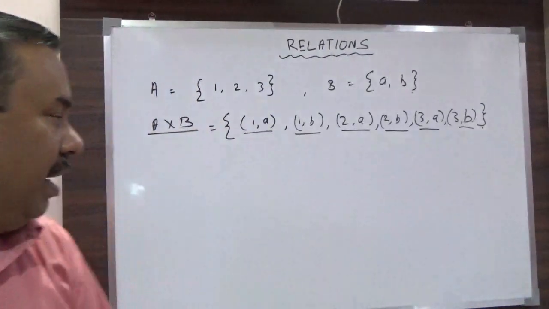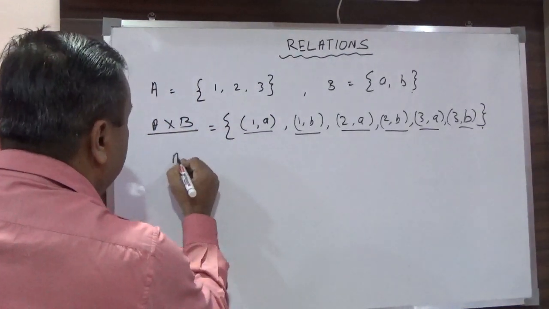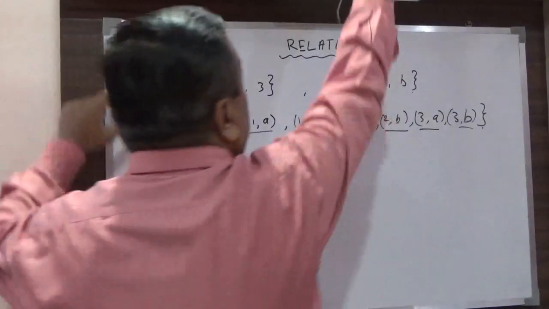So when I say, suppose from set A, I will take another example.